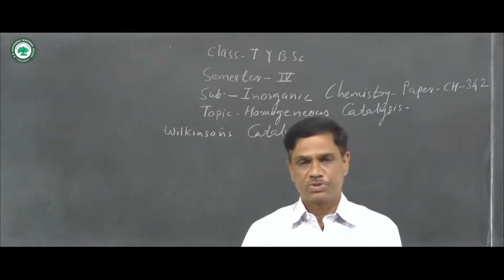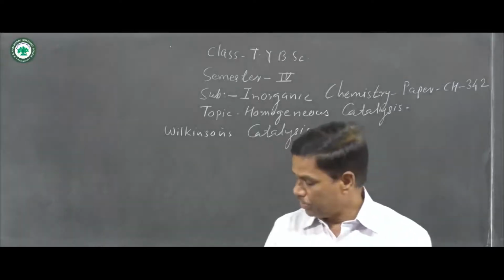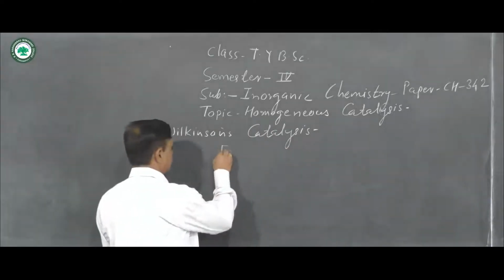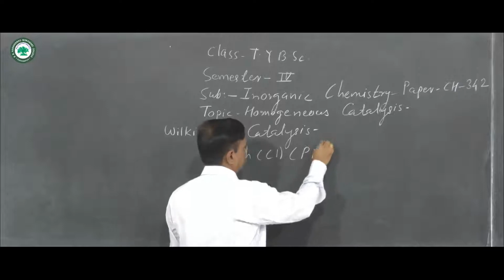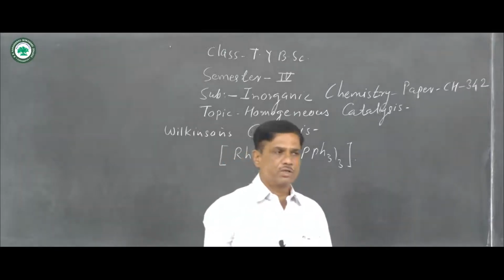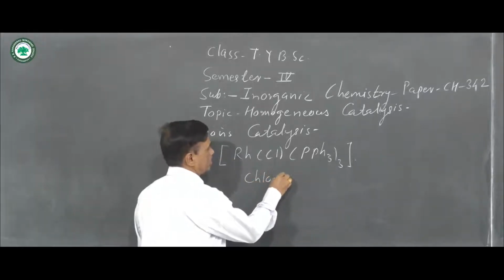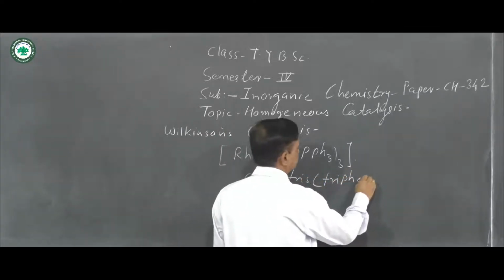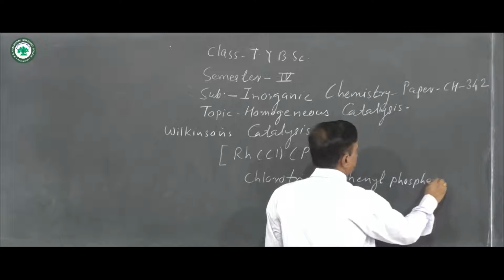In the Wilkinson catalysis process, there is a use of a d-block element in an organometallic compound, and that organometallic compound is a rhodium complex, known as RhCl(PPh3)3. The IUPAC nomenclature of this complex compound is chloro, tris, triphenylphosphine,